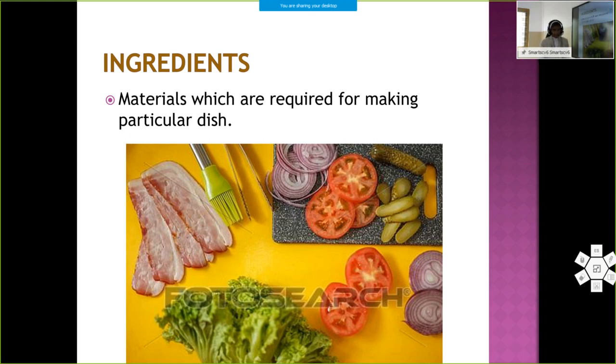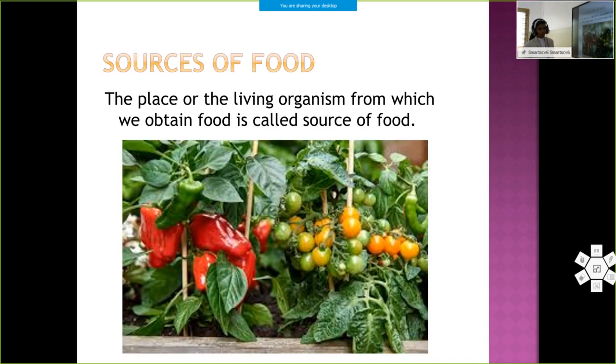Ingredients are the materials that are required to make a particular dish. Then what do you mean by recipe? A recipe includes how we can make the dish, that is, the instructions. A recipe includes the instructions as well as the ingredients. But ingredients means we are mentioning only the materials needed for making a particular dish.